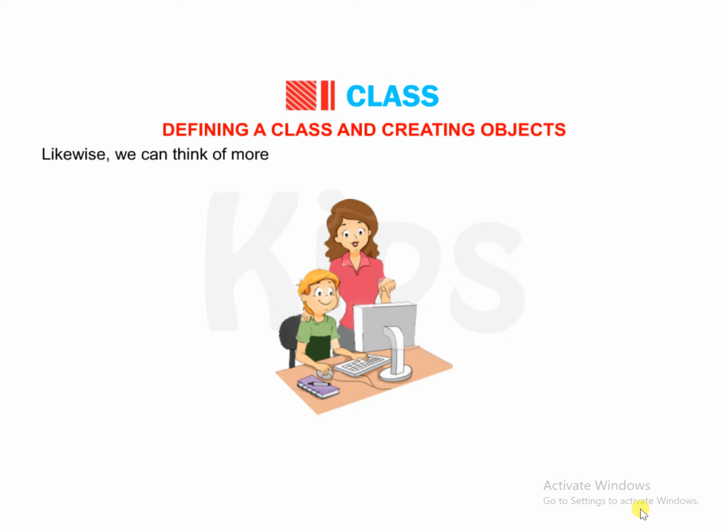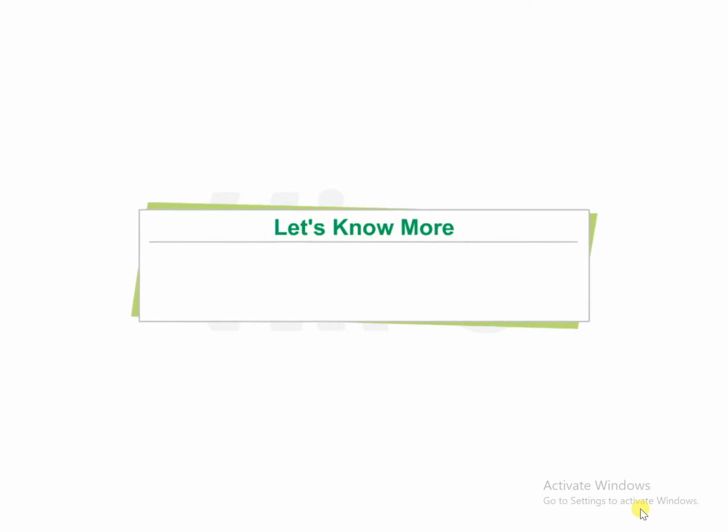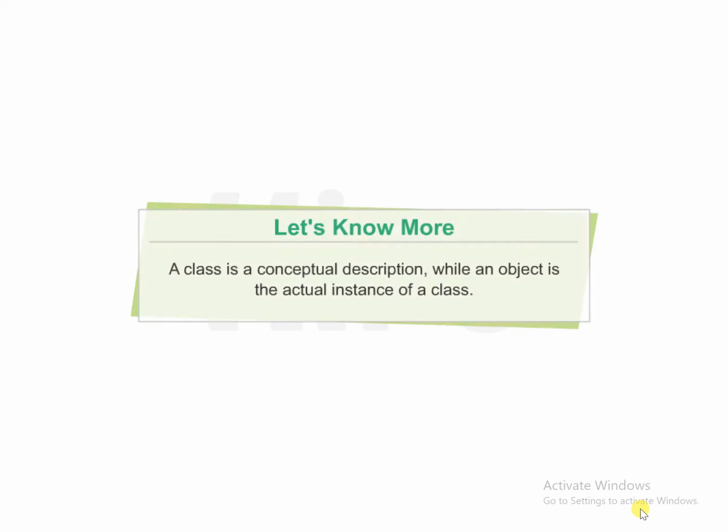Likewise, we can think of more examples which represent the concepts of classes and objects in our day-to-day life. Let us know more. A class is a conceptual description while an object is the actual instance of a class.